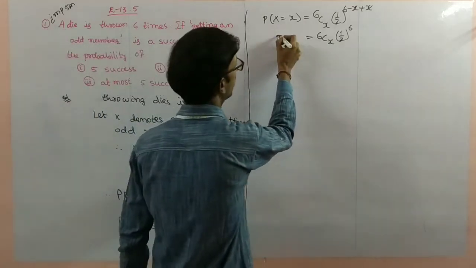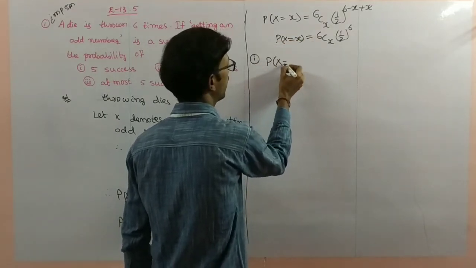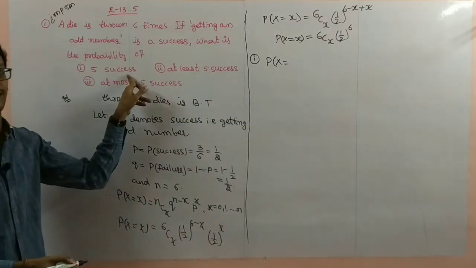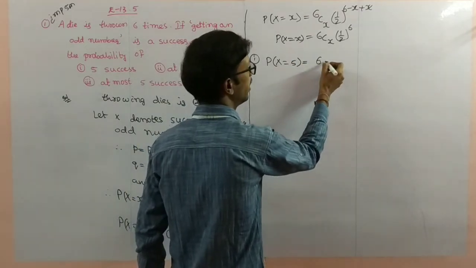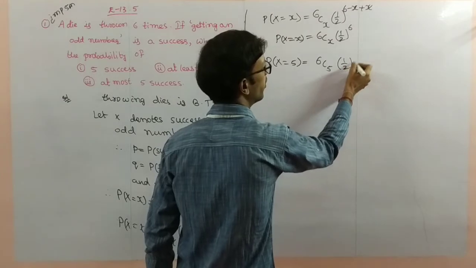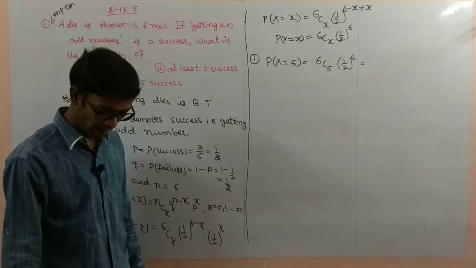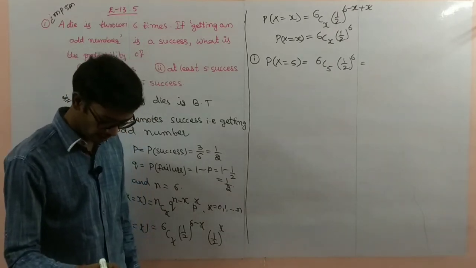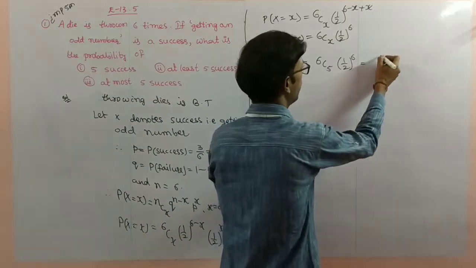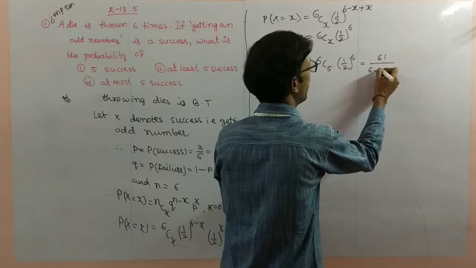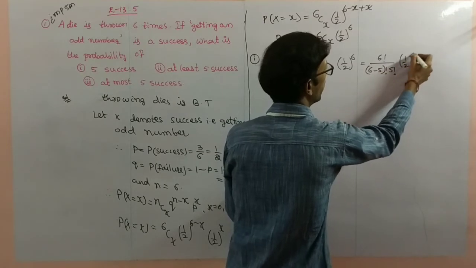So now P of X equal to x, this one. Number 1, probability of exactly 5 successes. That is 6C5, 1 by 2 power 6. 6C5 is 6 factorial by (6 minus 5) factorial into 5 factorial, times 1 by 2 power 6.